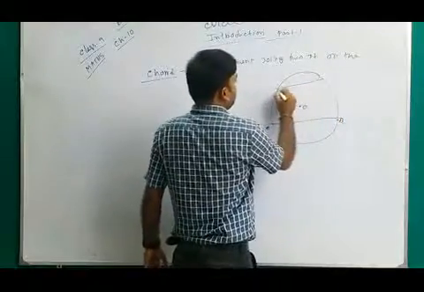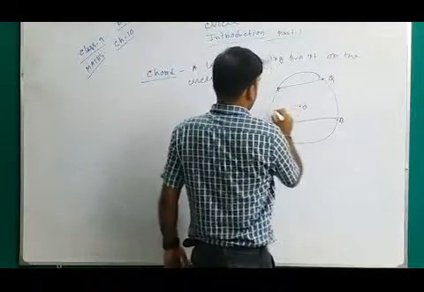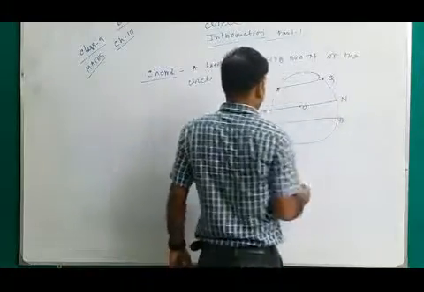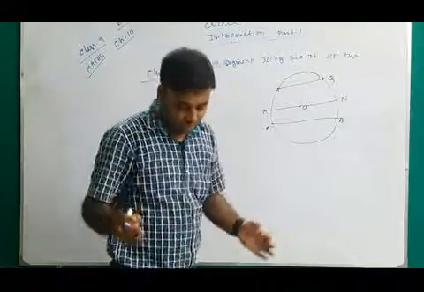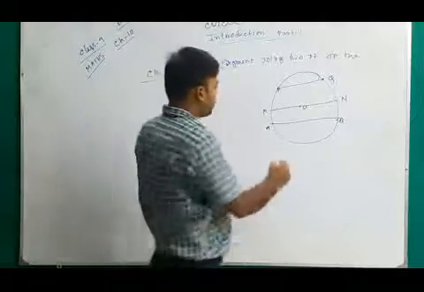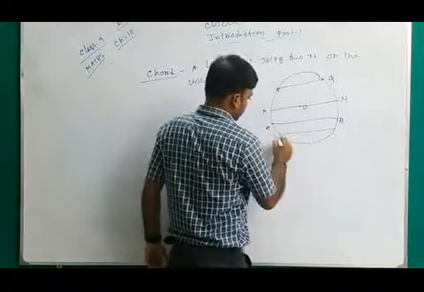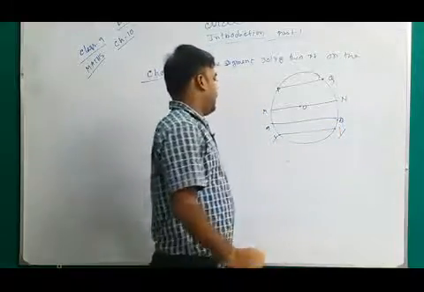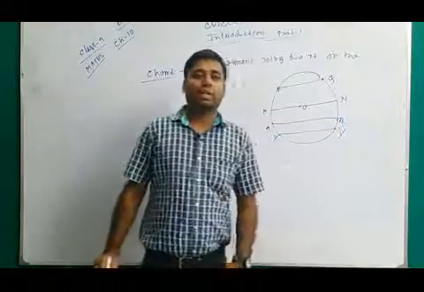PQ, where P and Q are points on the circle. M and N are points on the circle, and last one XY, 2 points on the circle, and just join them, we get XY.